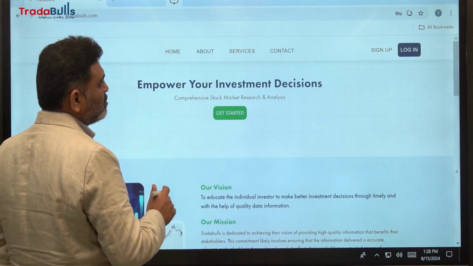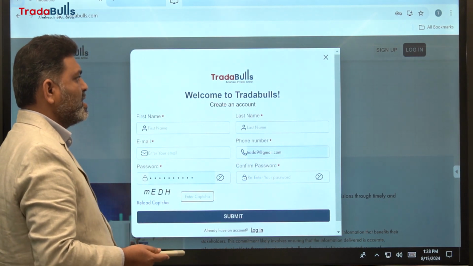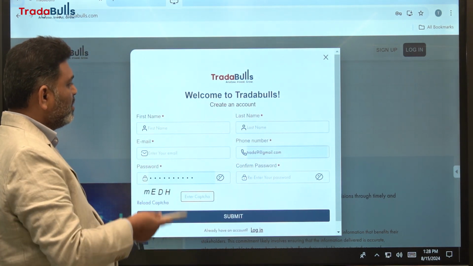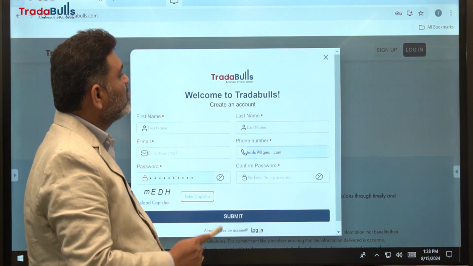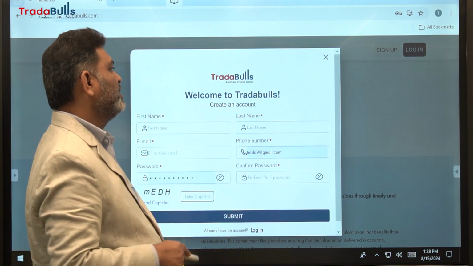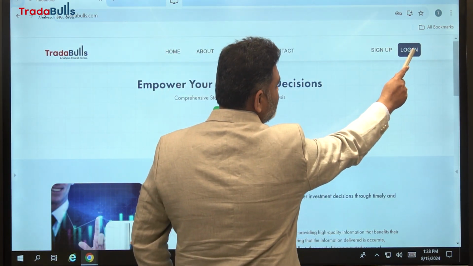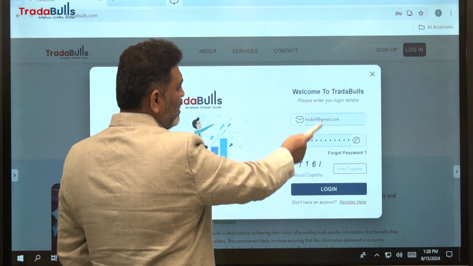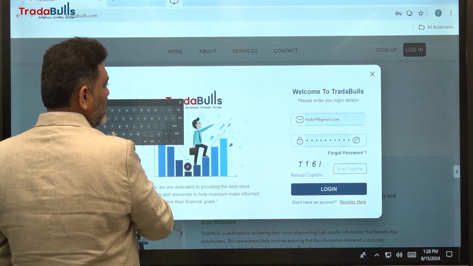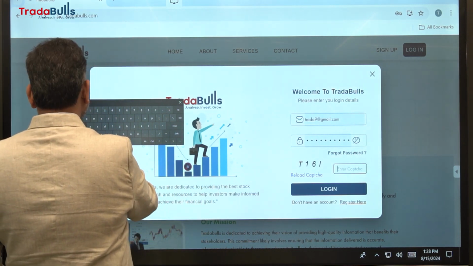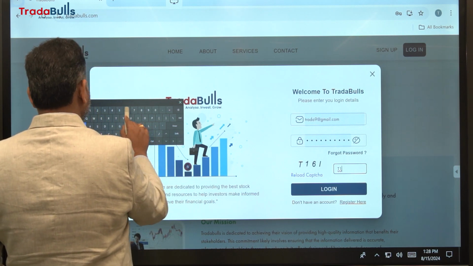in front of the subscribers. Initially, whoever wants to see the analysis from Tradabulls should sign up for the application. Once you provide the basic information, you will get an email. From there you can verify your link and successfully register with us. Then click on login and provide your username and password. Generally the username is your email, and the password is whatever you chose at the time of registration.